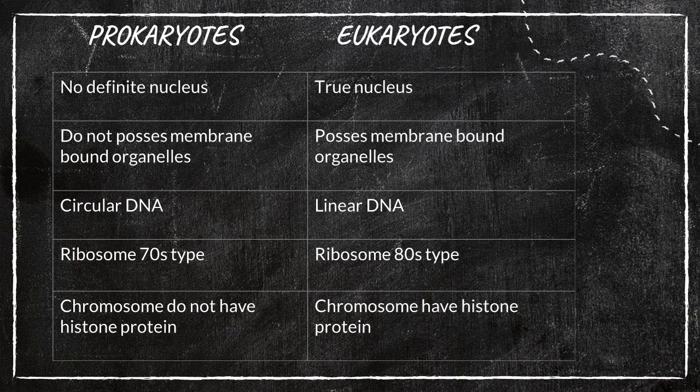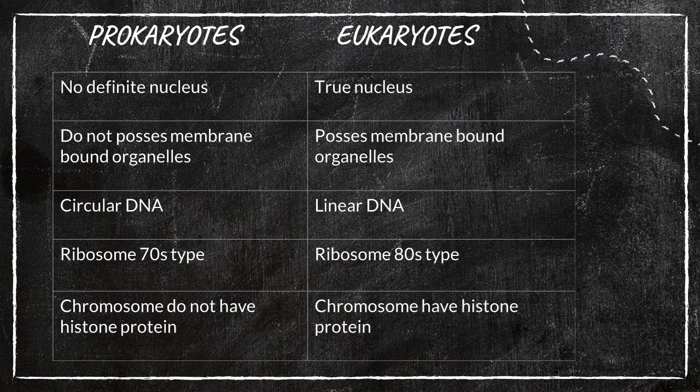That's why we learn the difference between prokaryotic cells and eukaryotic cells. Then it is easy to pick out what is domain bacteria and what is domain eukarya. Just a simple difference is given here.